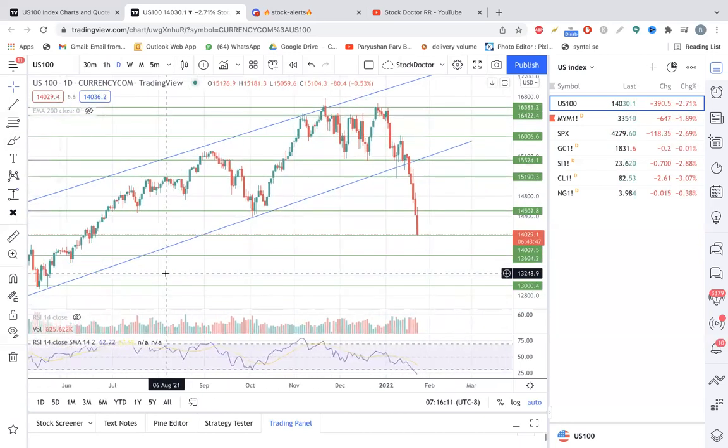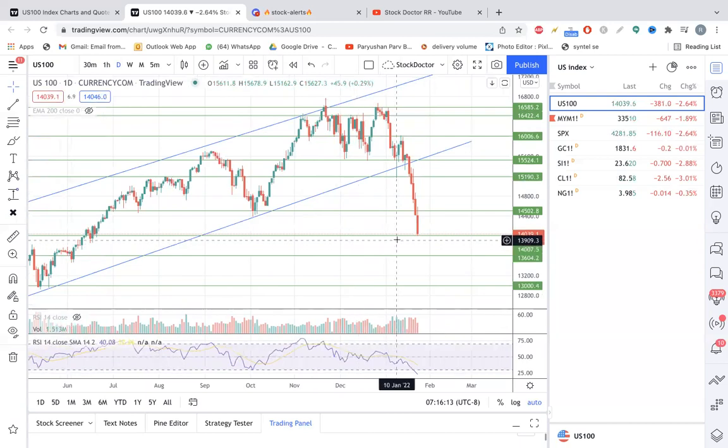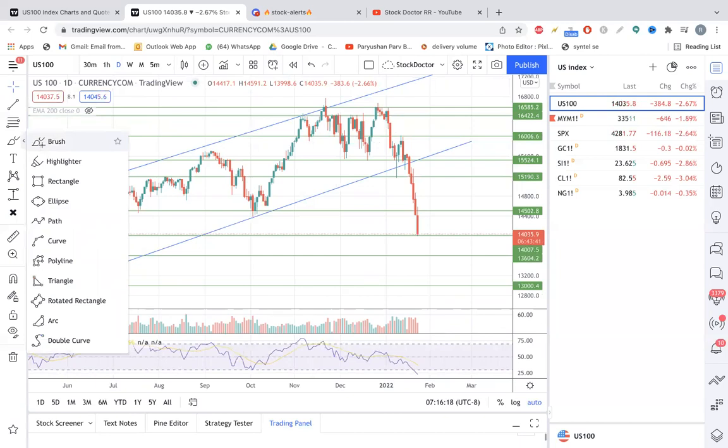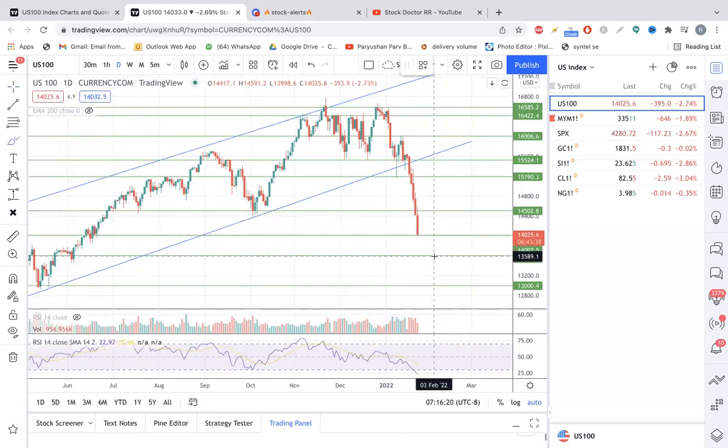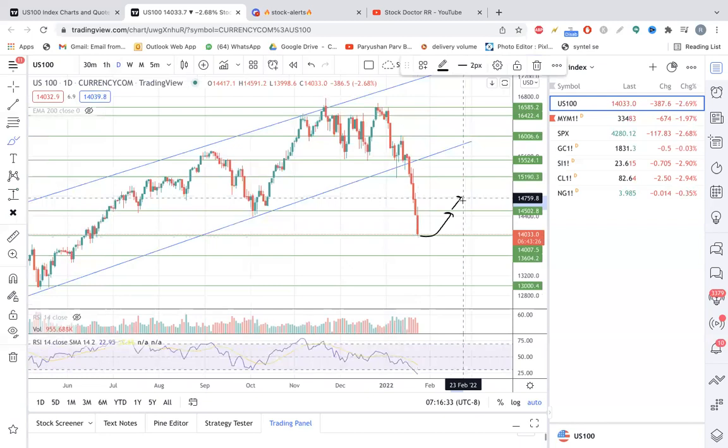So what should we conclude from this? We need to watch this level of 14,000. If it breaches that level and goes down, then definitely it can go back toward 13,600. If it takes support from here, then it can go back towards 14,500. If it stays above 14,500, then it can go toward 14,800, and then 14,900 and 15,200. So we really need to watch these levels very carefully.